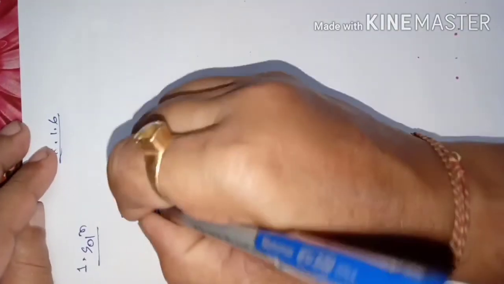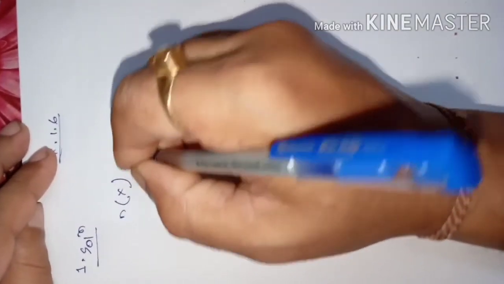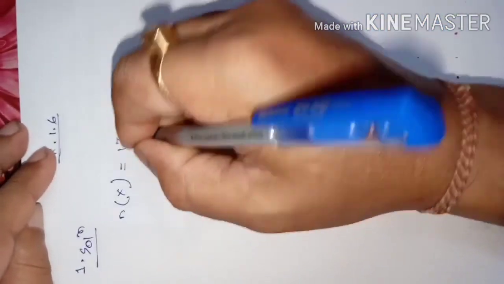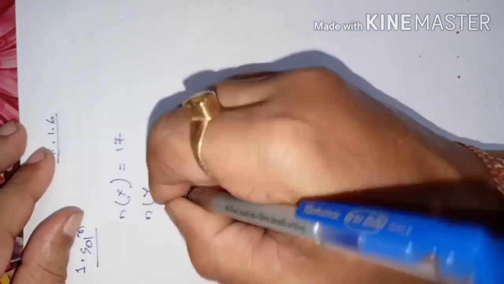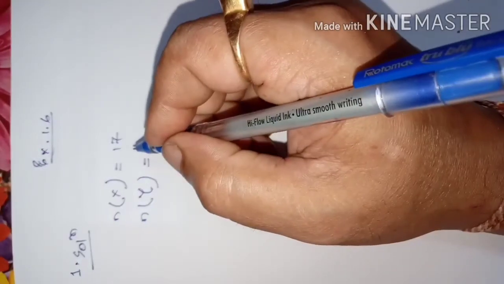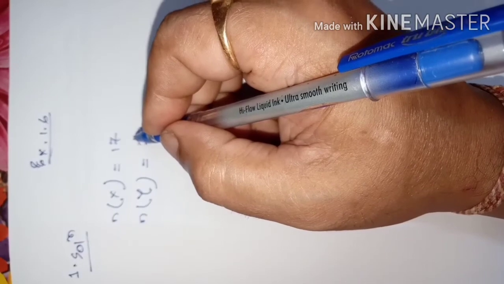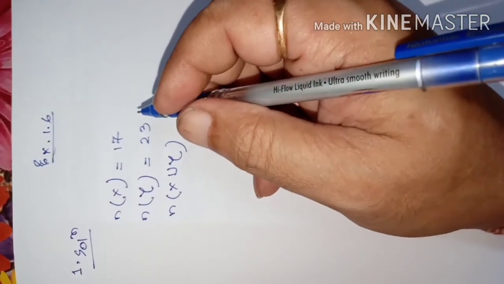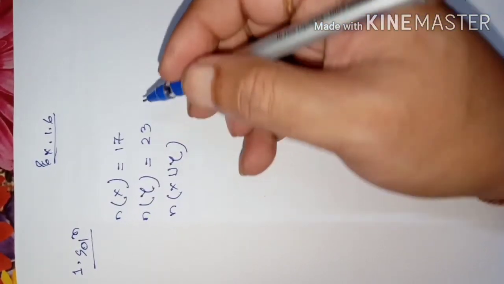Here number of elements of X is equal to 17. Number of elements of Y is equal to 23. Number of elements of X union Y is equal to 38.